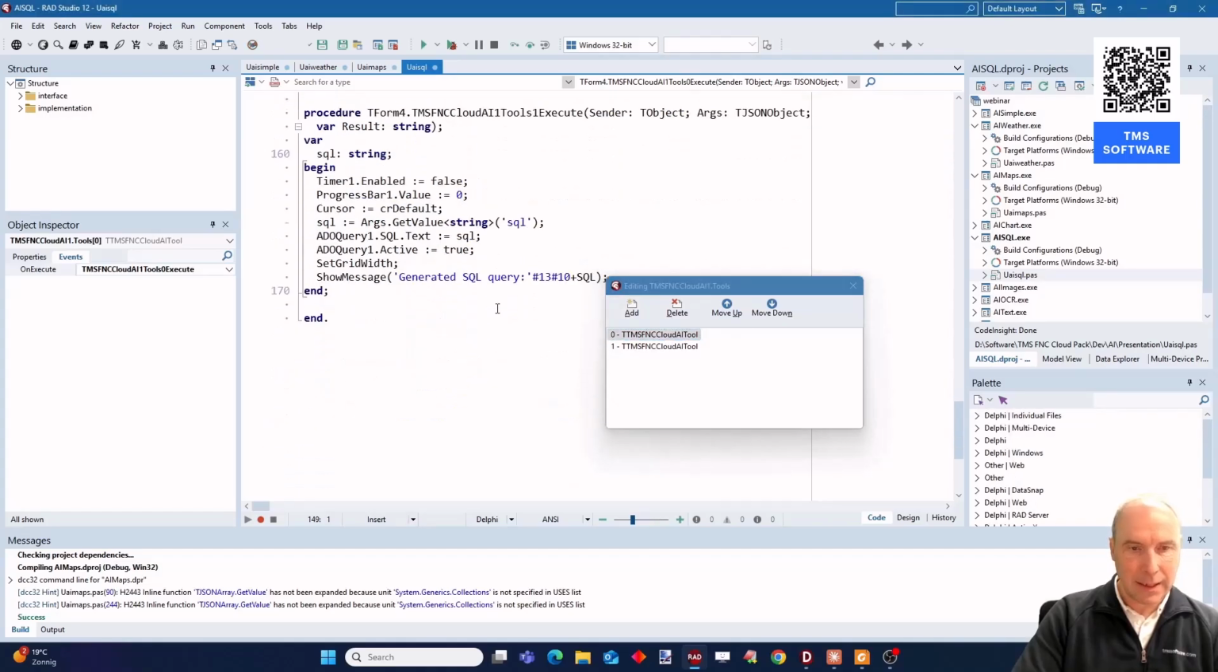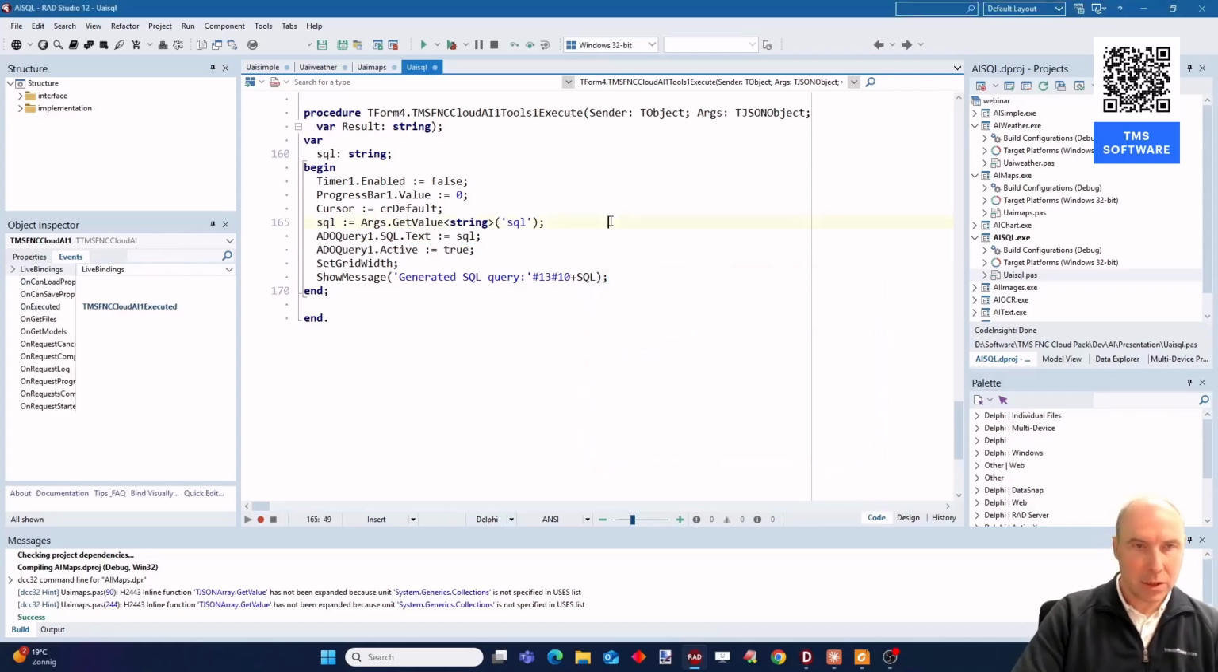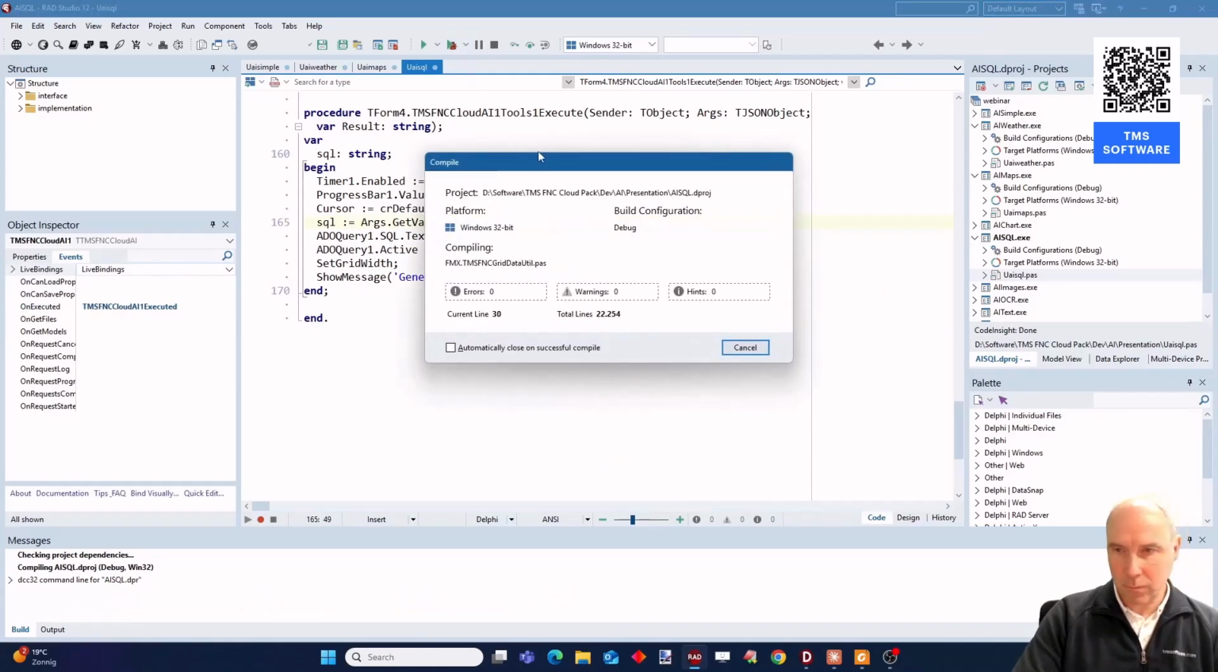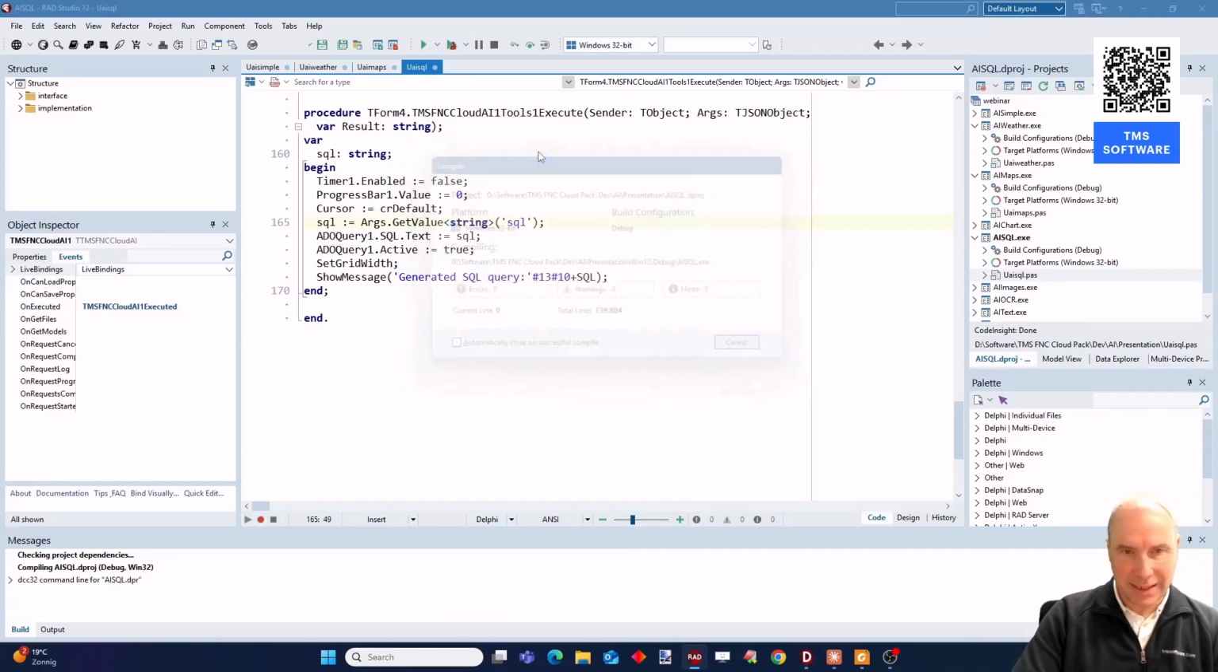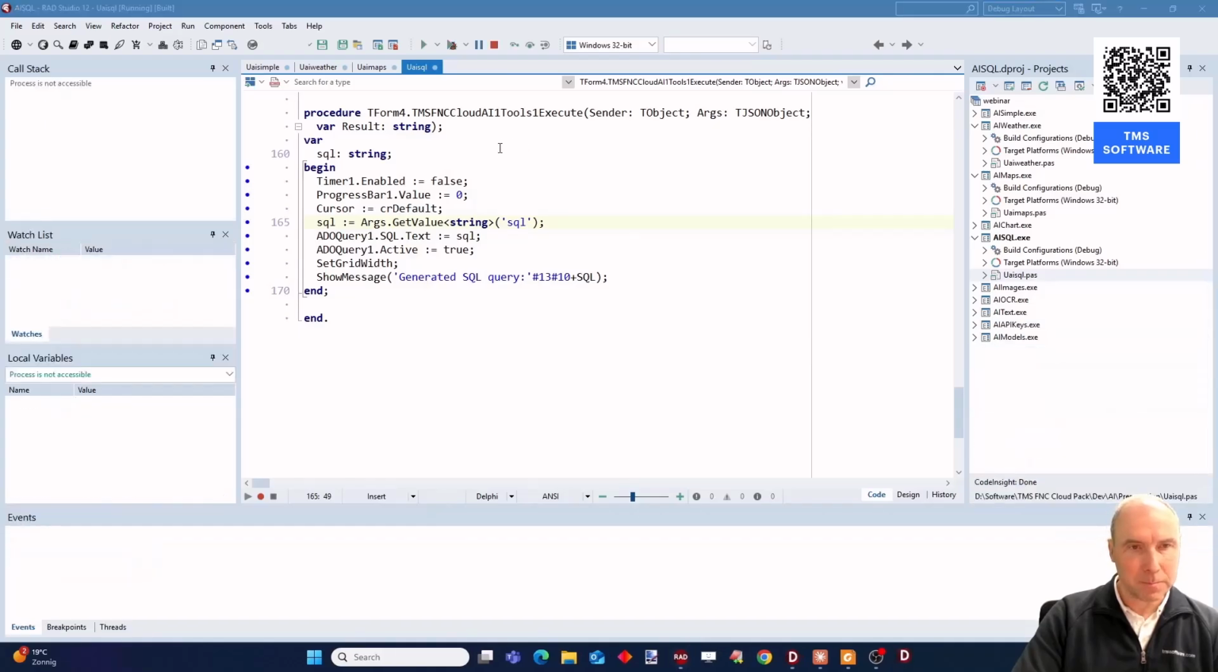The second tool is the tool that sets the SQL, and here you can see that executing it is getting the first parameter, which is the SQL command, and sets that SQL command to my query component and actually executes it. So let's see what this results in when I run this application.